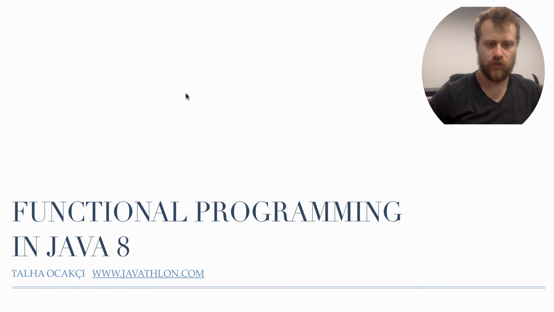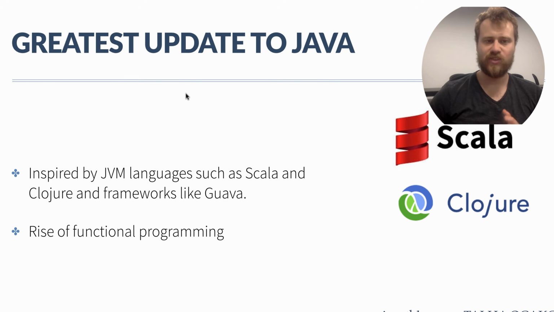Hi everyone, in this chapter we will talk about functional programming in Java 8. Till now we talked about object-oriented programming, but we did not leverage new features coming with Java 8. Java 8 is the greatest update to the language. It is inspired by JVM languages such as Scala and Clojure.